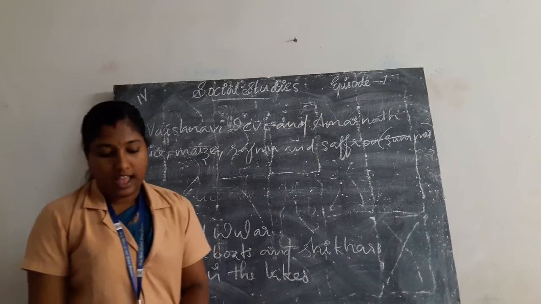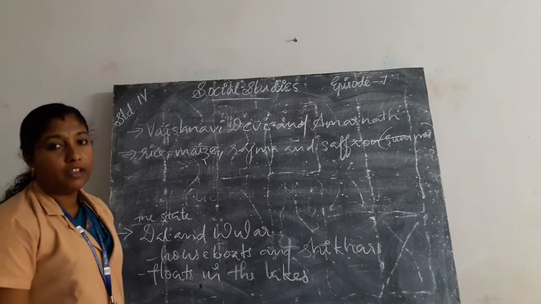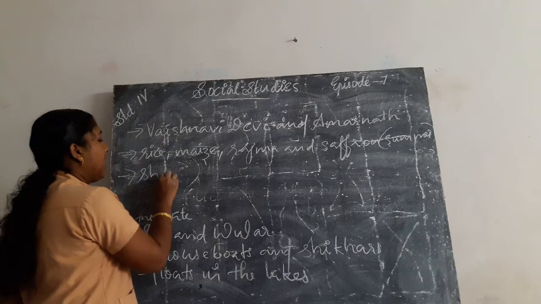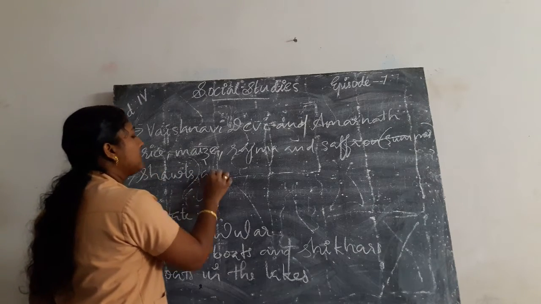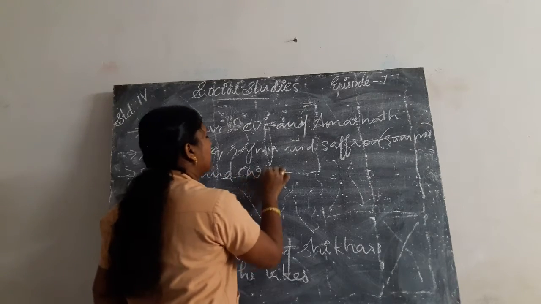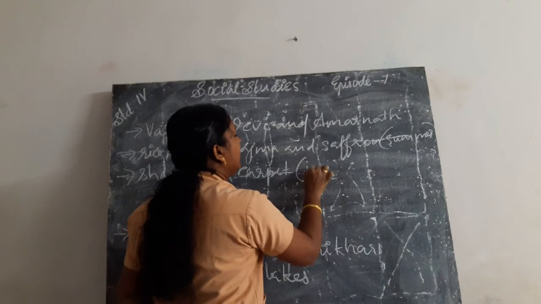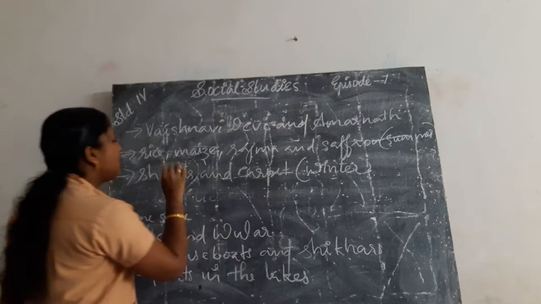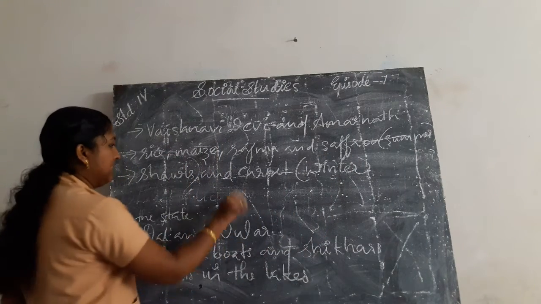And in winter season, they make shawls and carpets. This occupation is very famous in our country.